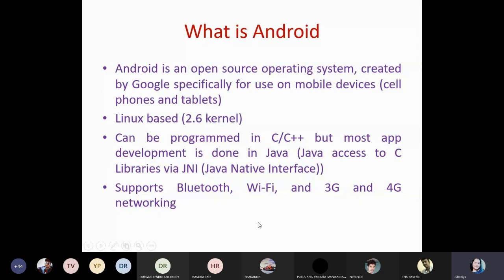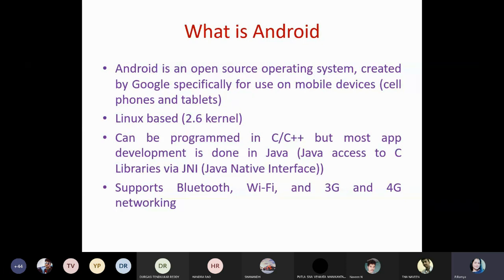Simply, what is meant by Android? First, it is open source. It was developed by Google. Initially it was only for mobile devices. Later on it was extended to web services also. So instead of C and C++, we prefer Java for developing an Android application. It supports Bluetooth, Wi-Fi and other networking concepts also. So these are the points you must cover while delivering the definition of Android.